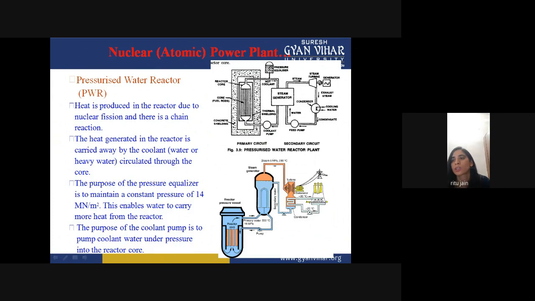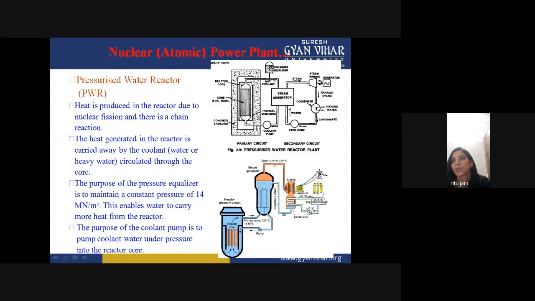This is your thermal shielding, used against the harmful radiation produced after the nuclear reaction. This is your hot coolant to cool the heat, the pressure equalizer, steam, and steam generator.